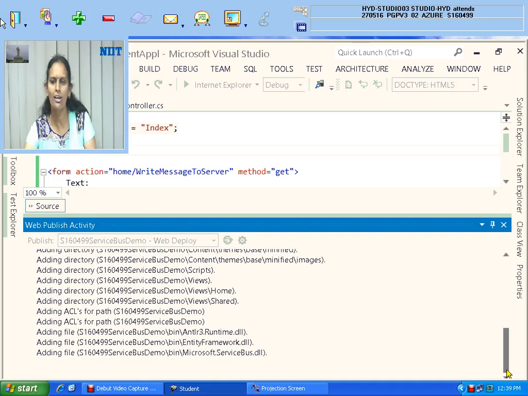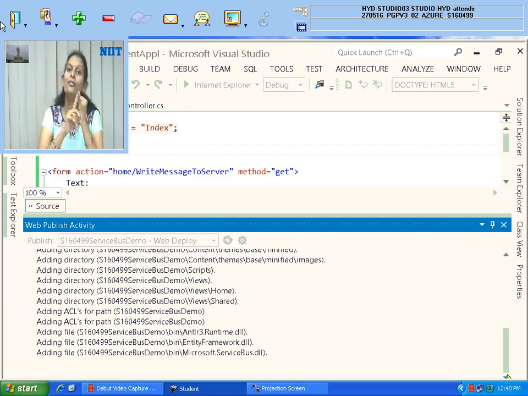Taking time. Are the steps clear to you? Self-hosting steps you take out. Same syntax, and the extra lines are what? The service bus namespace specification and the token provider specification are the extra. That's it.